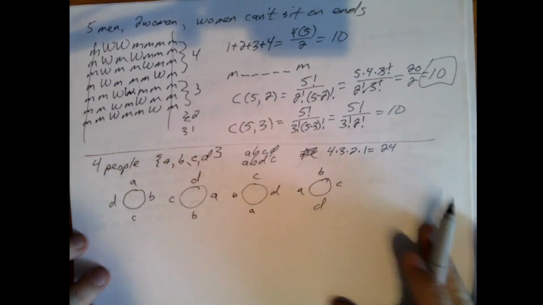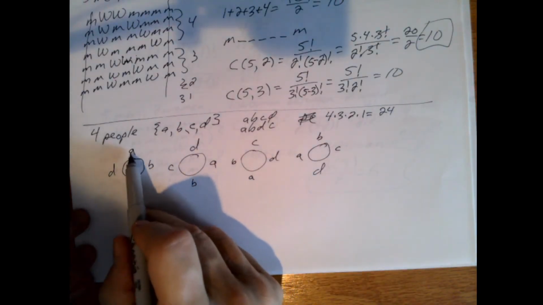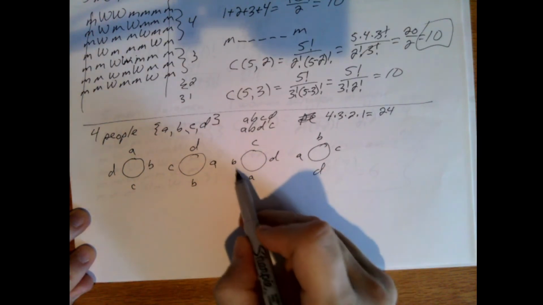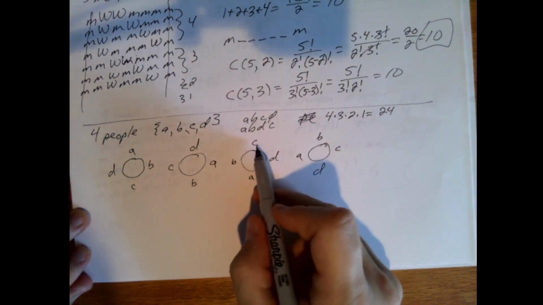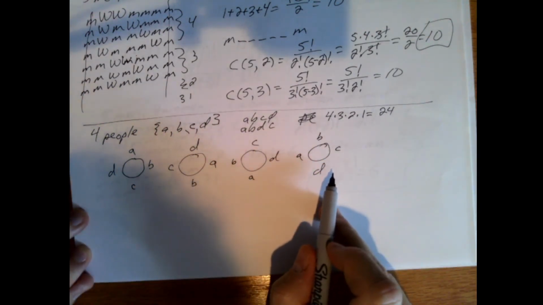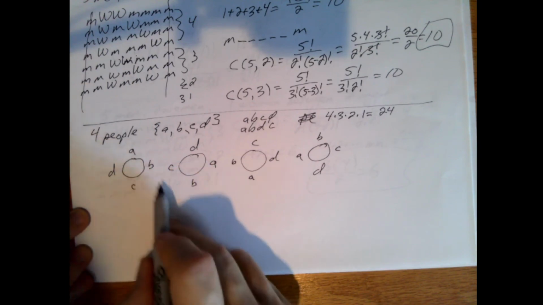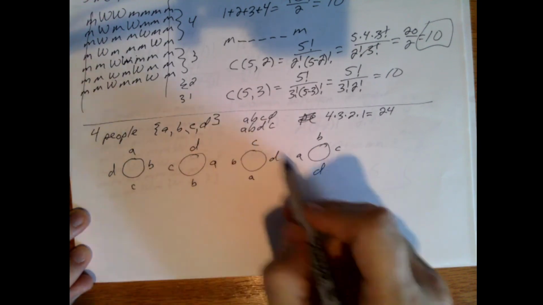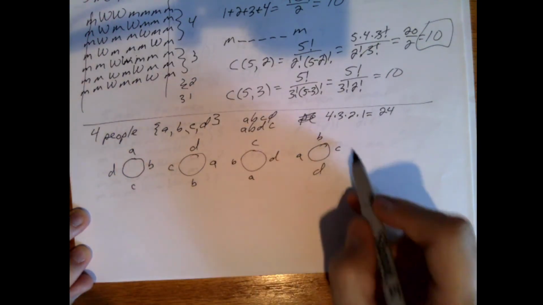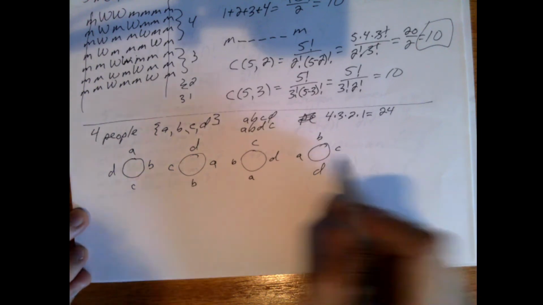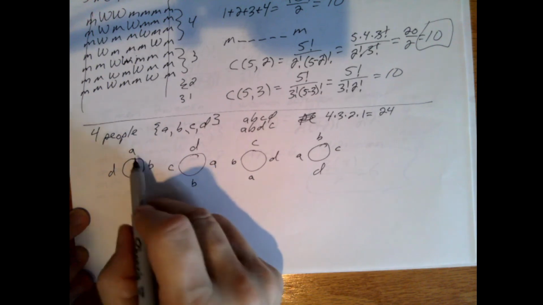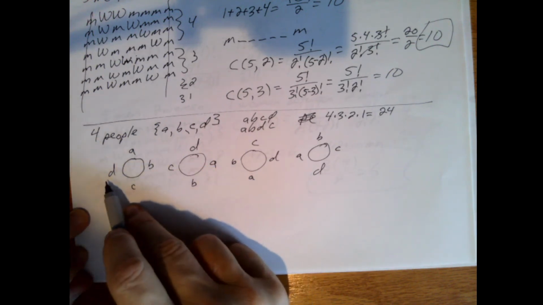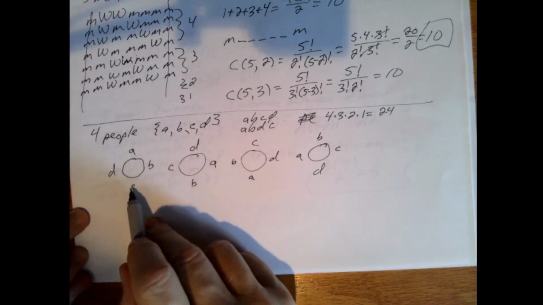But if we're talking about it in terms of who sits to the left of A, and who sits to the right of A, and who sits across from A, every one of these is really the same, right? Because I went A, and we're going around clockwise, A, B, C, D. So now if we treat all these the same, really all it changes is which person's to the right, which person's to the left, and which person is across from them.